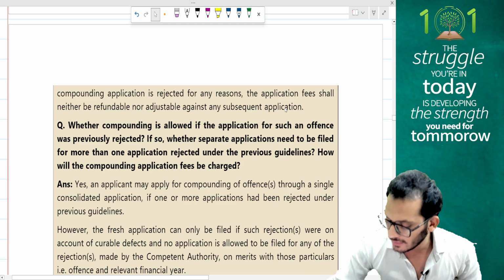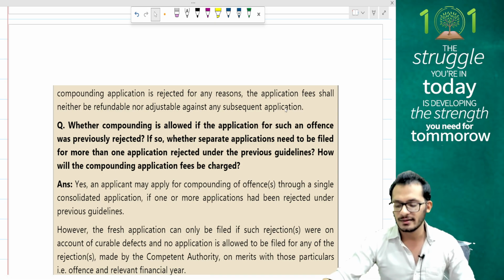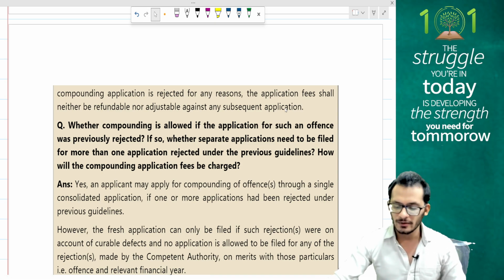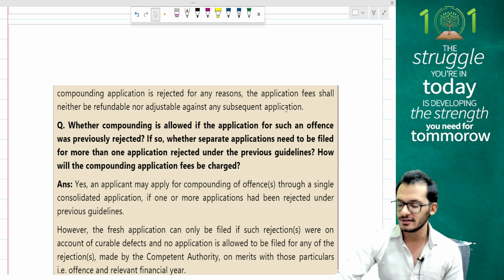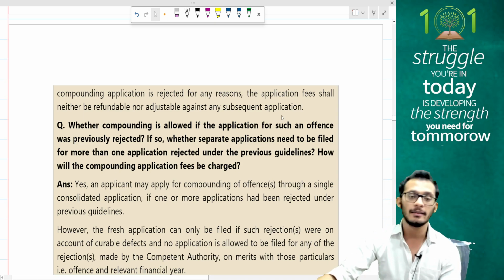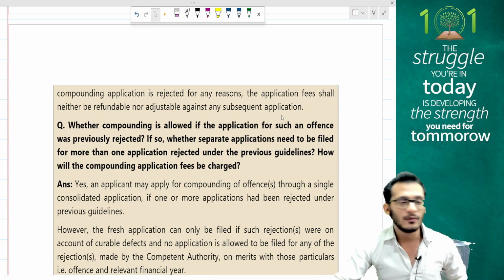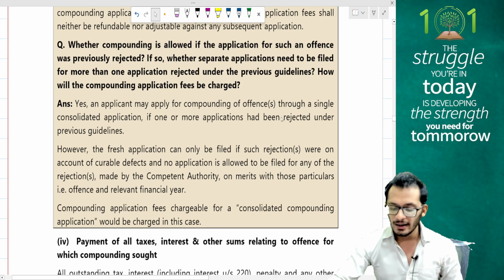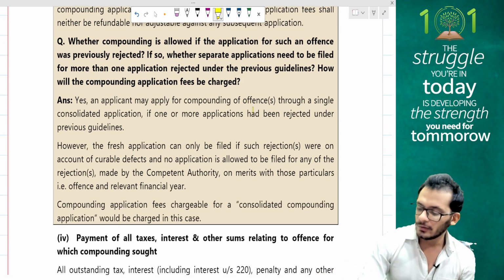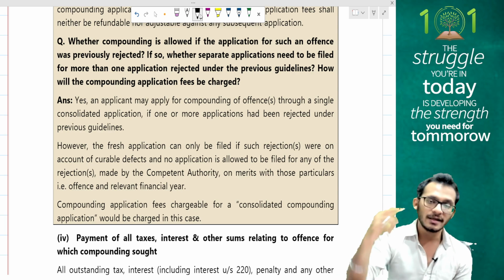Whether compounding is allowed if the application for such offense was previously rejected. If so, whether supplicant applications need to be filed for more than one compounding application rejected under previous guidelines. How will the compounding application fee be charged? If a compounding has been done and has been rejected, tell me what can be done now is what the question is.